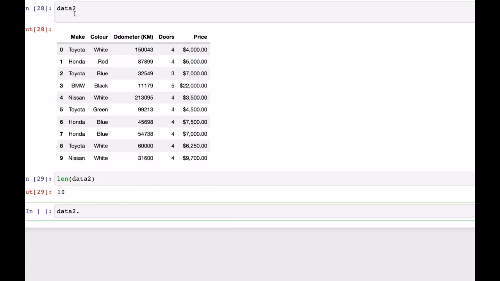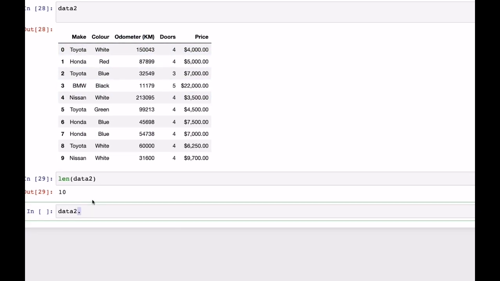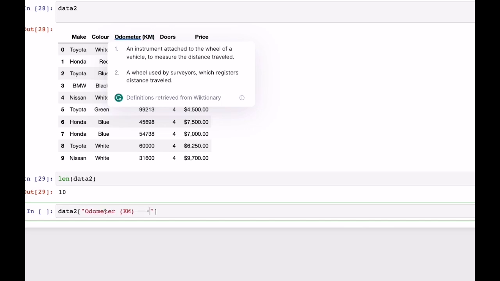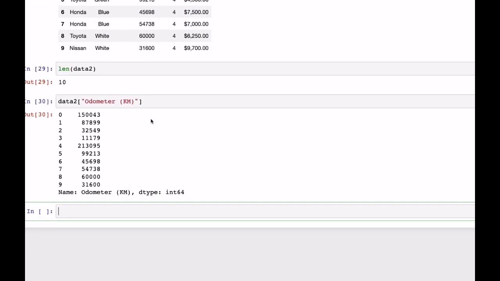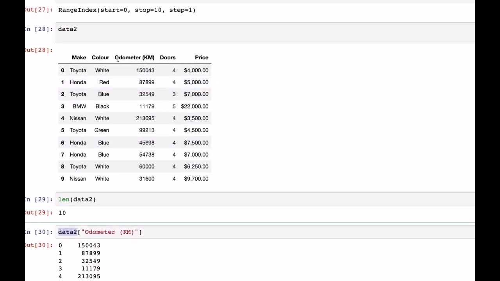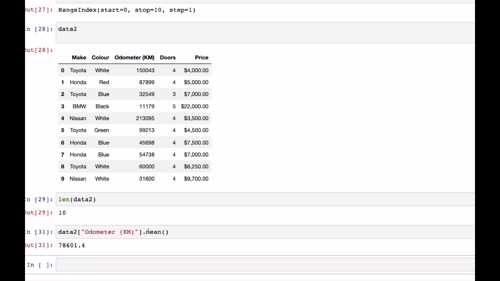If I wanted to select this one, odometer, you can select it like this, right? I select this, putting it up like that. If I shift enter, this will show the odometer column in data2. If you want only this one, you can do the same with main like that, and you can have the main.